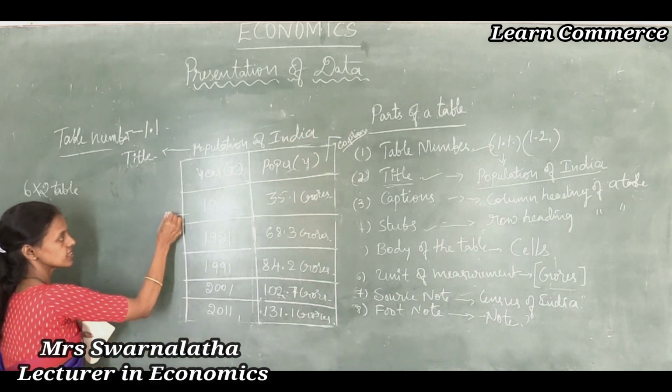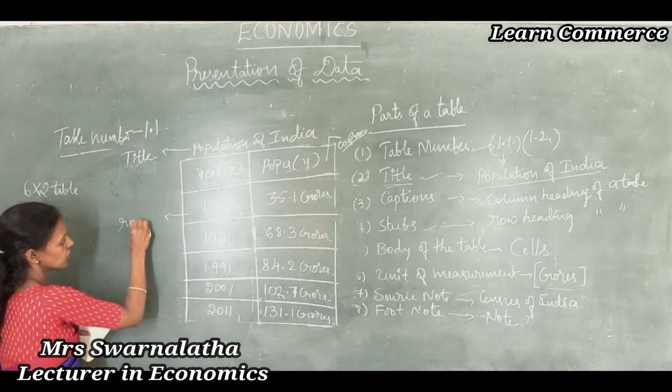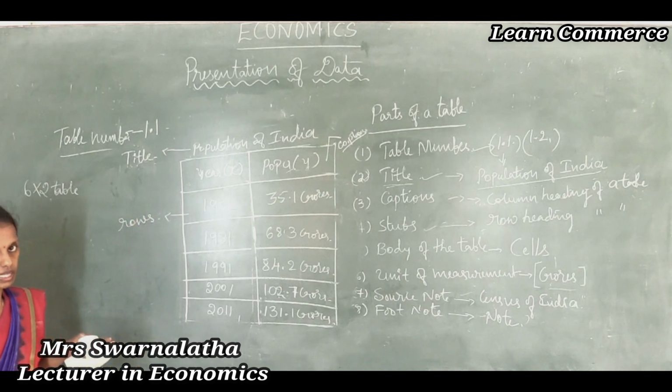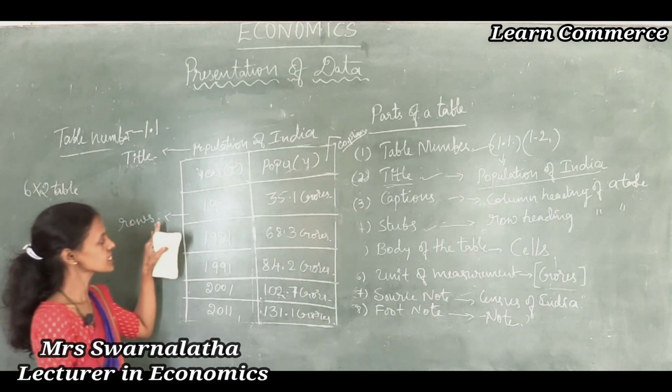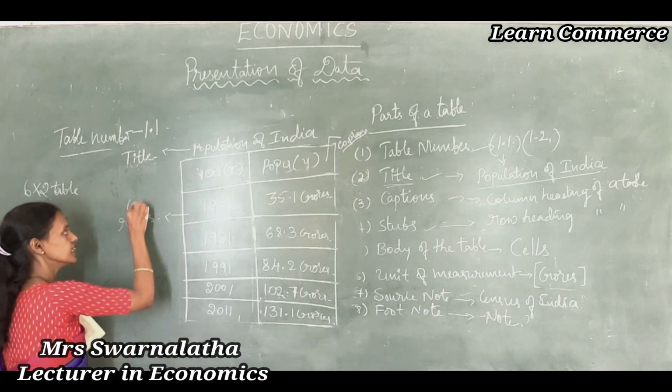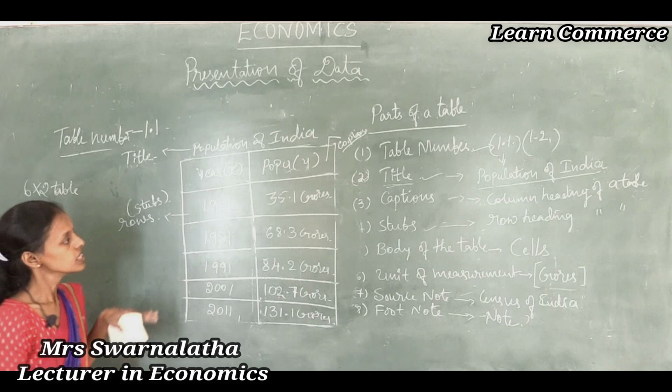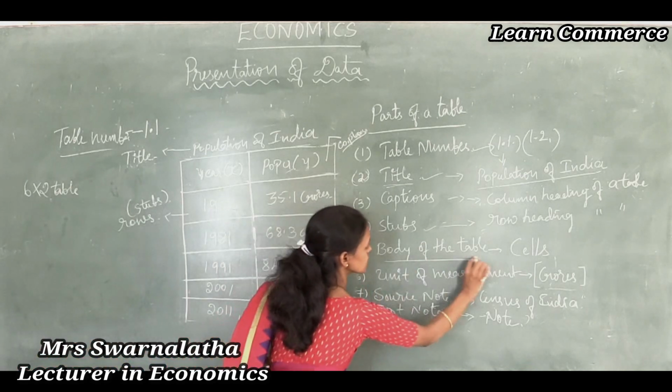Rows, these are the rows. It is also said to be the row heading of a table. Row heading means stubs. Rows or stubs. So the next one is body of the table.